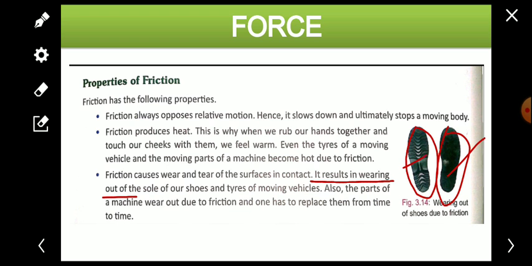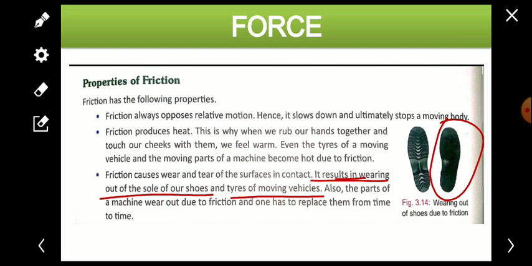Here you can see, because of the friction this happens to the soles of shoes and slippers, and the tires of moving vehicles also. Also the parts of a machine wear out. Machinery parts wear out because of the friction, and because of that they have to be replaced after some time.